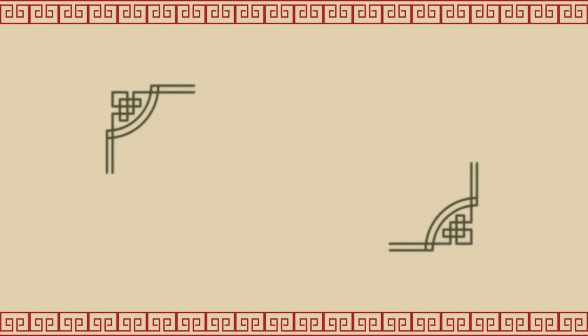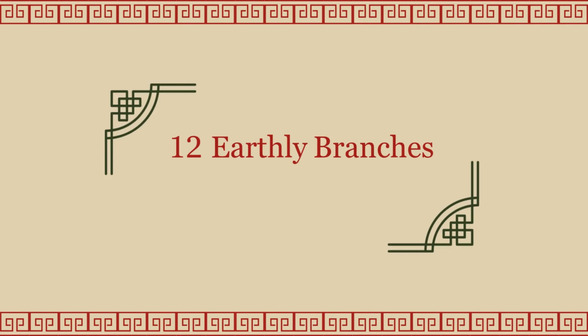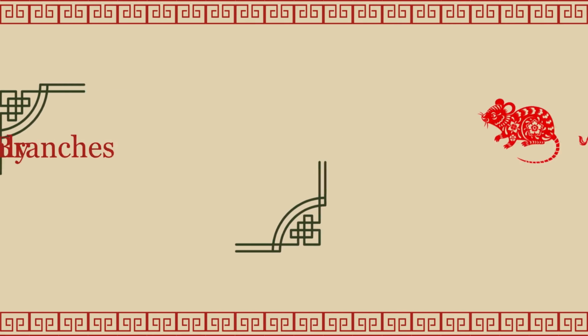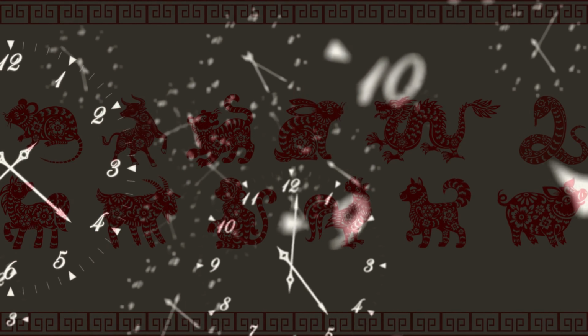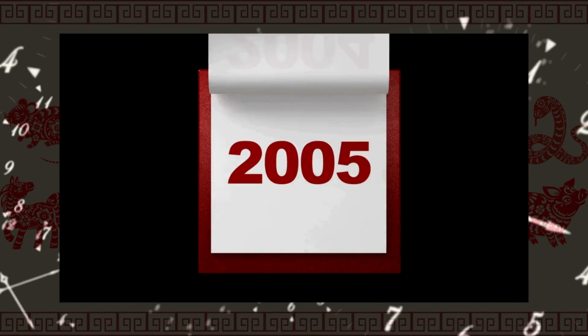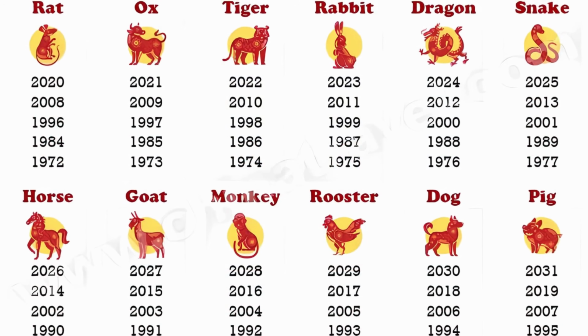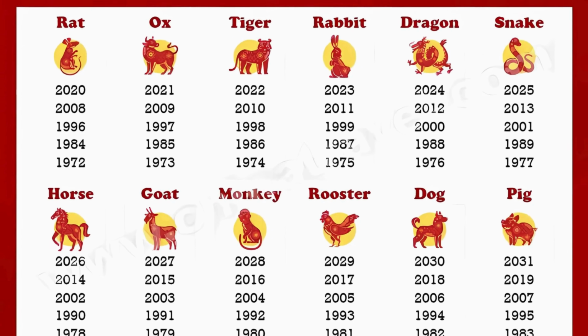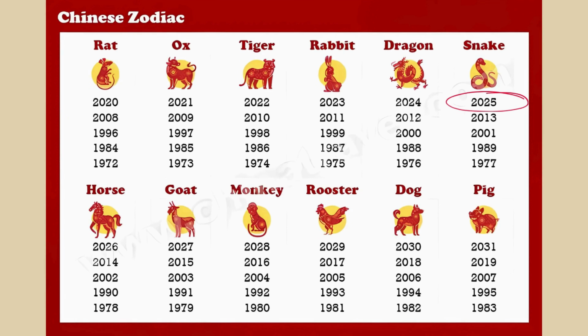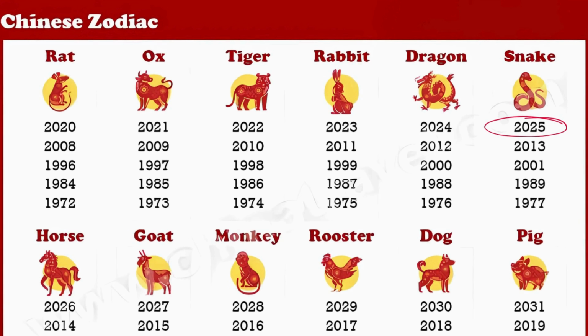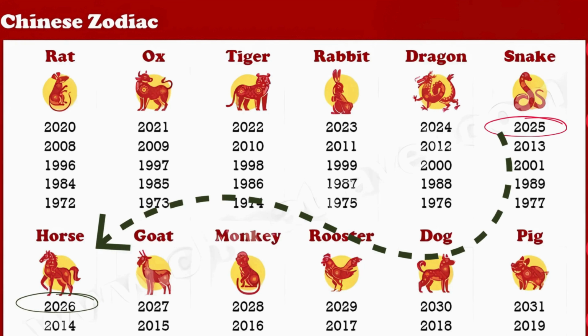It is time to move to part 2: 12 earthly branches and timing. As the story revealed, the most important usage of the 12 earthly branches is to mark time, especially to name each year. This is common knowledge that most Westerners know about. 2025 is the year of the snake. So based on the order above, you will know which animal represents 2026. It is the year of the horse. And which represents 2027? It is the goat.